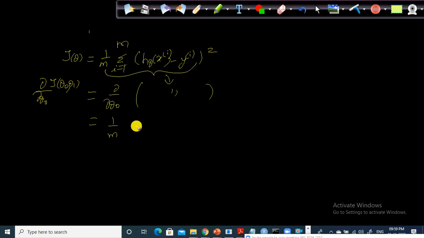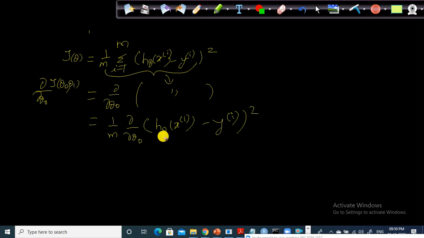This is called the scalar multiple rule. As per this scalar multiple rule, I take the 1 by m outside, 1 by m into dou by dou theta naught into the rest of the thing, h theta of xi minus yi, the whole squared. Very easy one and very interesting one also, right?